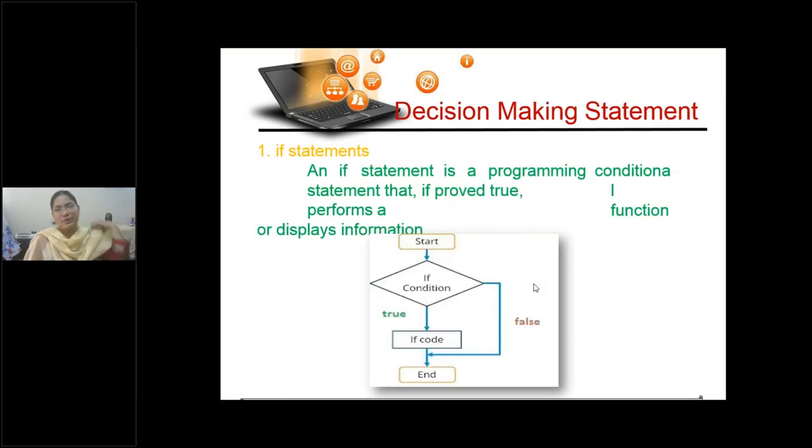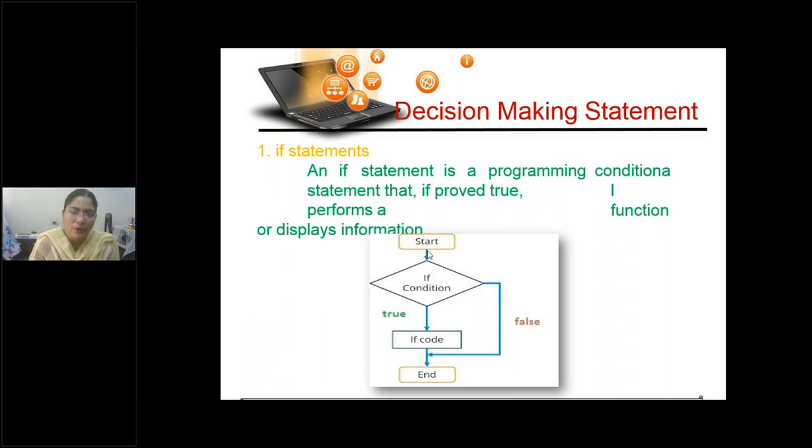Okay, children. So if statement. What is an if statement? An if statement in programming is a conditional statement. If that result is true, then whatever code we have written following it will be executed. Let's look at the flow chart for the if condition statement. When you draw a flow chart, where do we start? We start with start or begin, right? We use an oval or elliptical shape, and then followed by whatever statements you write in your coding.